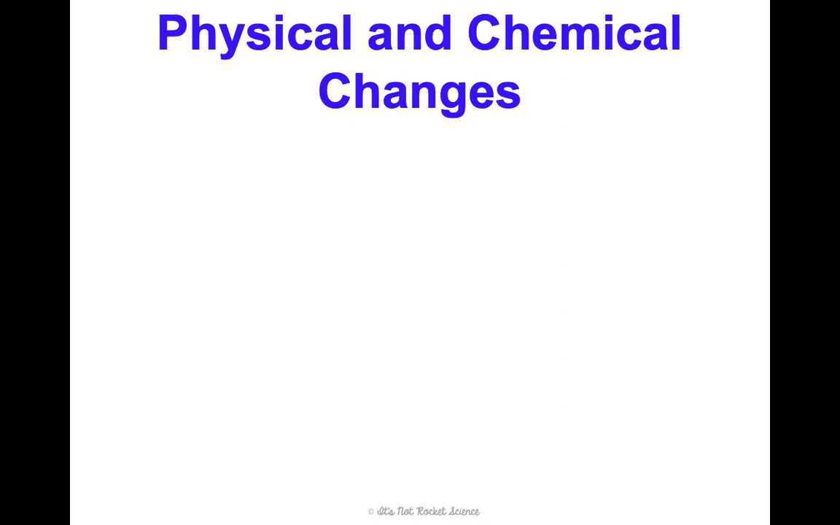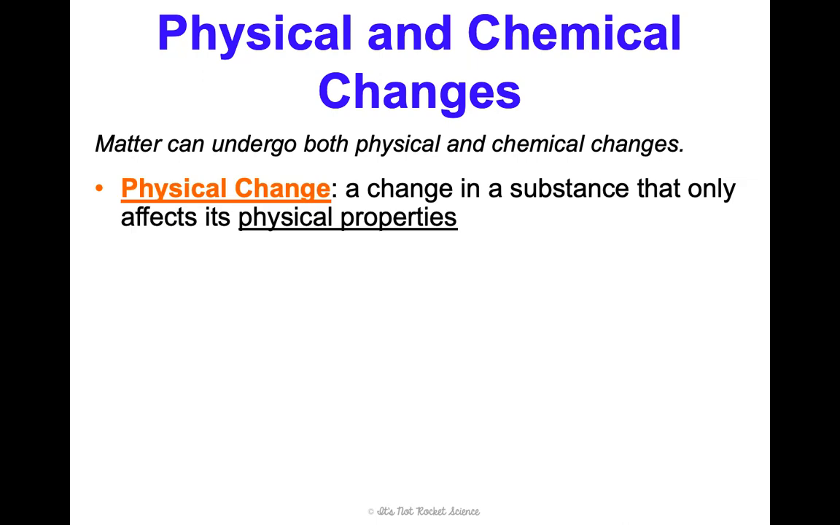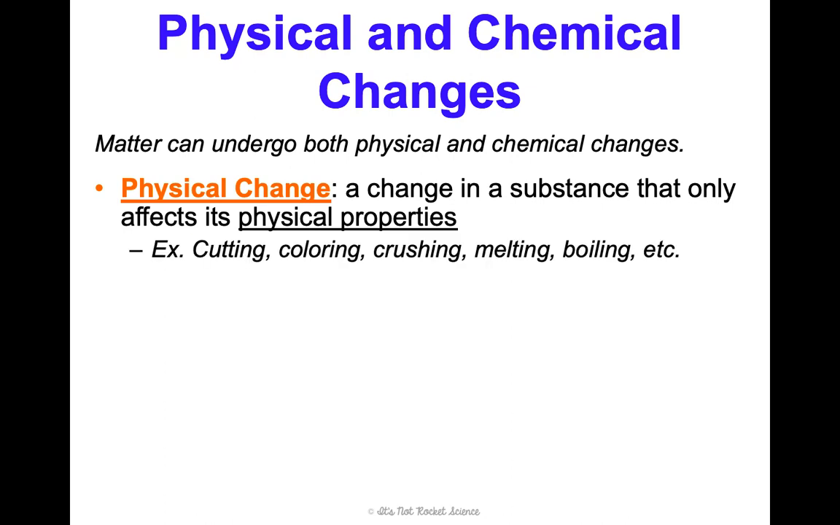So, some physical and chemical changes review. Matter can undergo both physical and chemical changes. A physical change is described as a change in a substance that only affects its physical properties. So things like cutting, coloring, crushing, melting, boiling, anything like that only changes its physical properties.